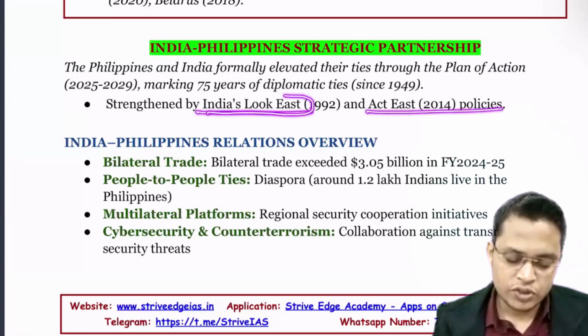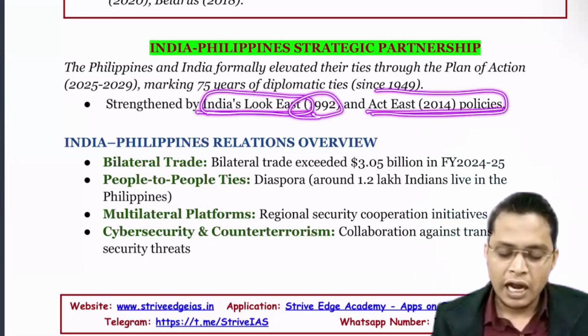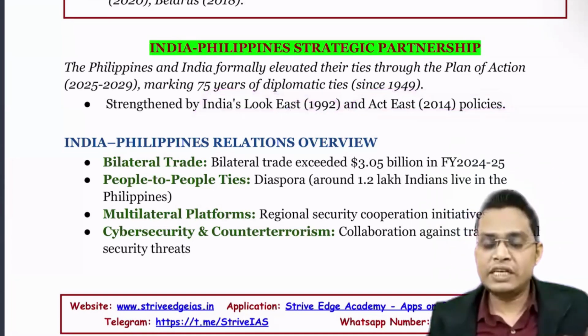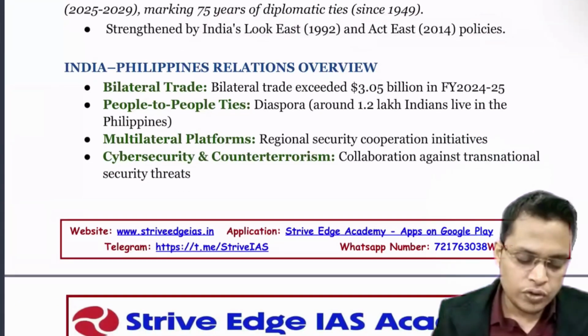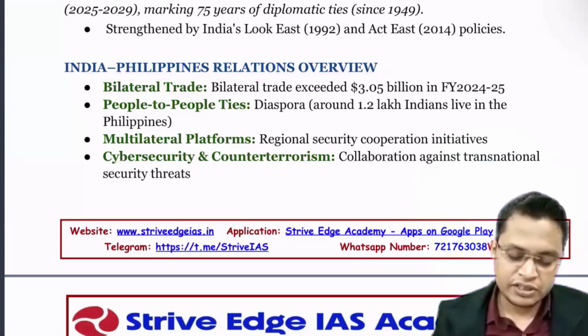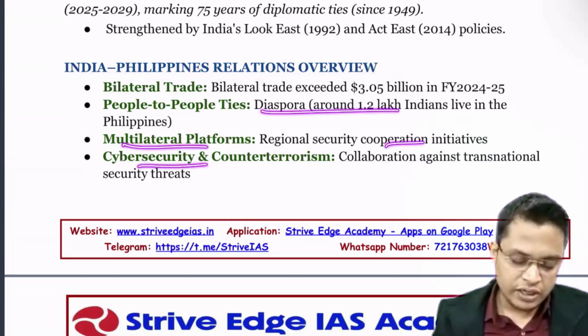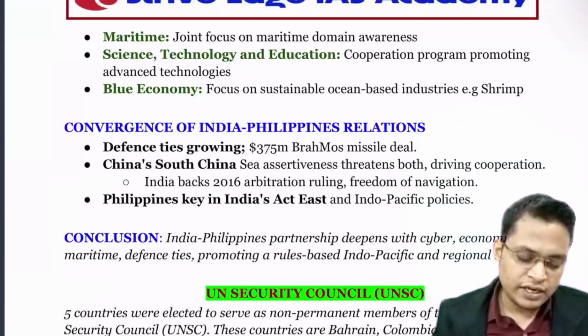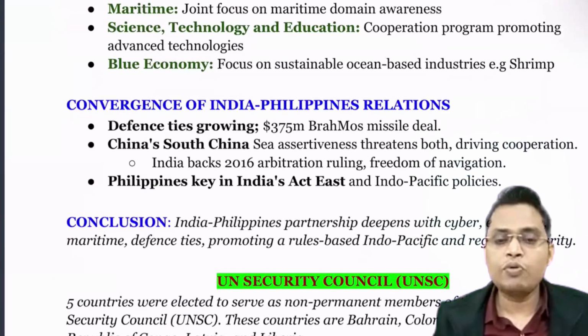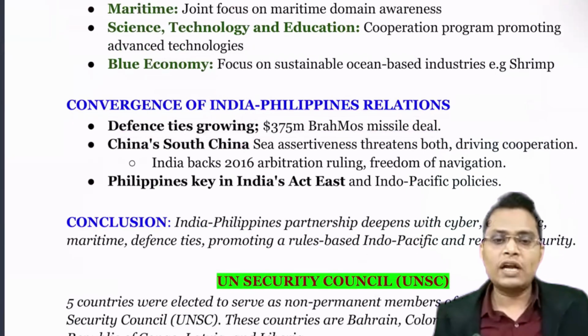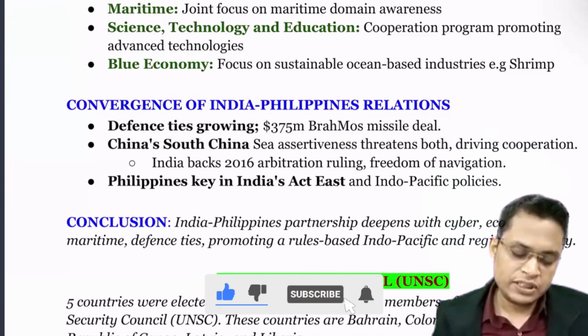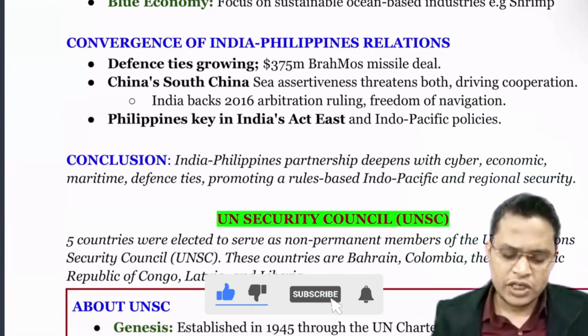So it will strengthen India's Look East policy and Act East policy. Earlier it was called the Look East policy, launched in 1992, and after 2014 we changed that name to Act East policy. That shows we are more active in our ASEAN region. India and Philippines bilateral relations have about 3 billion in trade, a diaspora of around 1.2 lakh, and multi-platform cooperation including cyber security. What is important is that defense ties are growing. India is selling the BrahMos missile to the Philippines so that they can protect their territory from Chinese aggression.